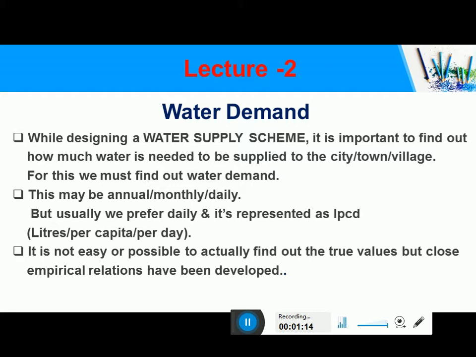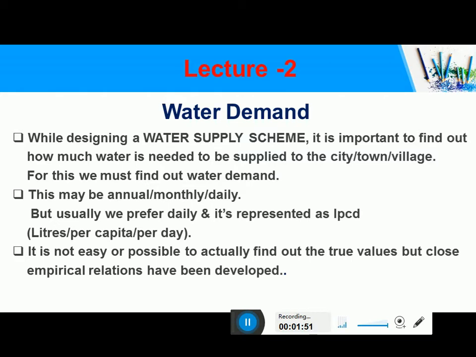That is called as water demand. So how much water is required for their purpose? This water demand can be annual, monthly or daily, but we prefer daily, and it is represented as LPCD, that is liters per capita per day. That means how much water is required per person per day. It is called as LPCD.